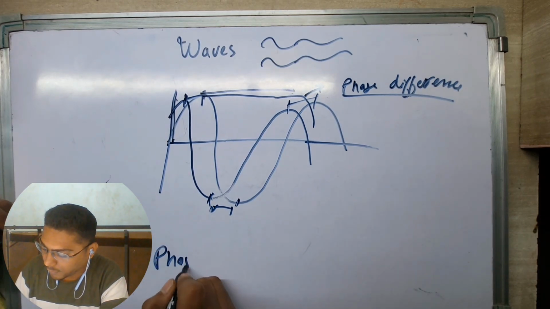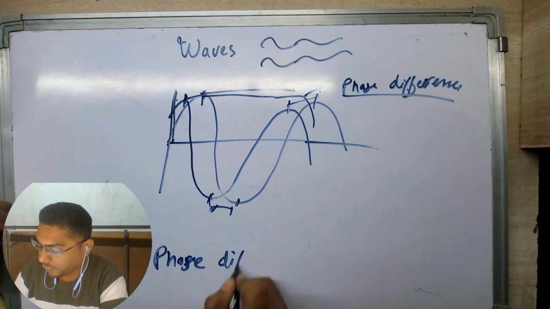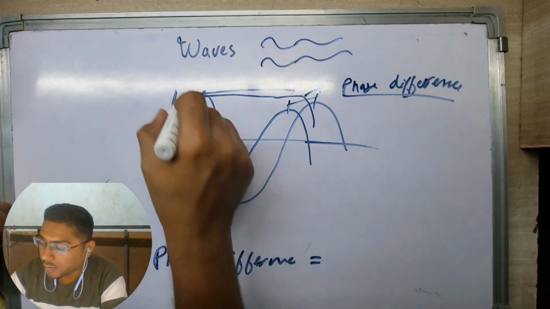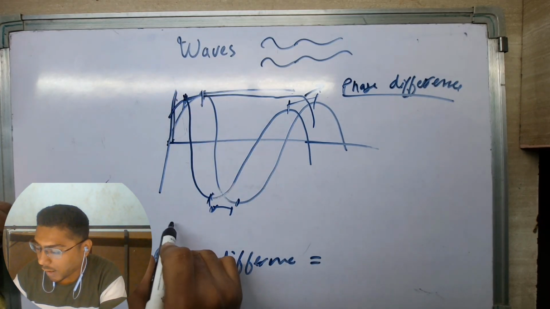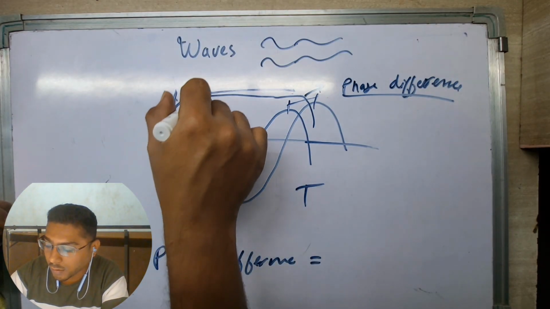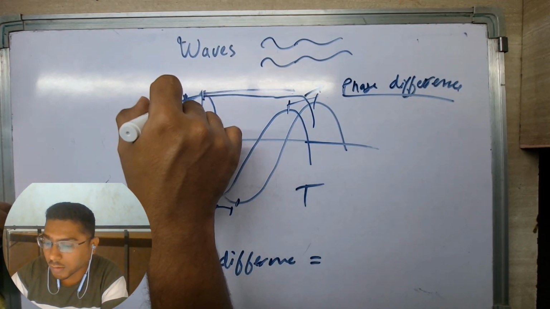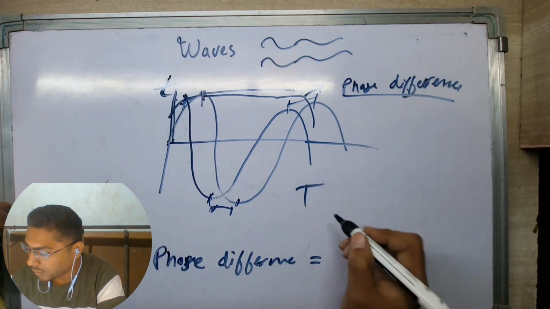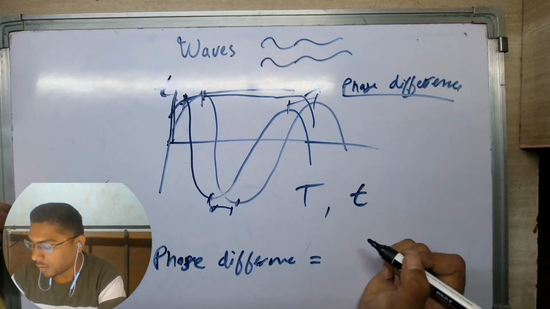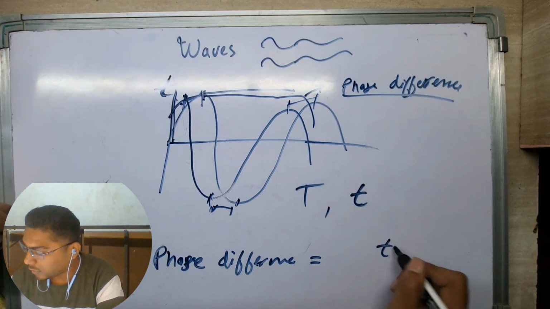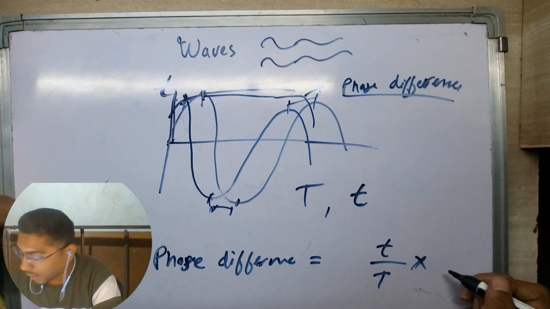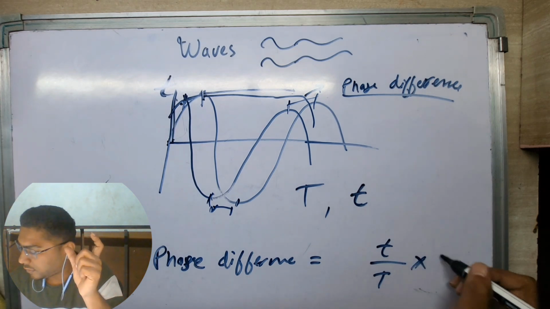So phase difference is something that we can calculate. This is how we calculate it. If both waves have time period t, and the second wave started some time after the first, the phase difference would be the difference in time over the time period, multiplied by 2 pi if we are calculating in radians.